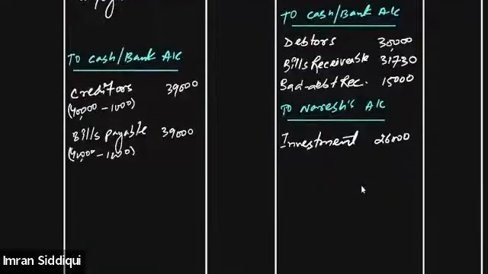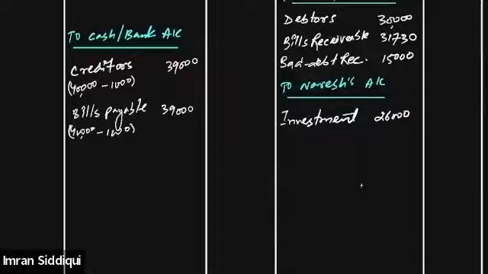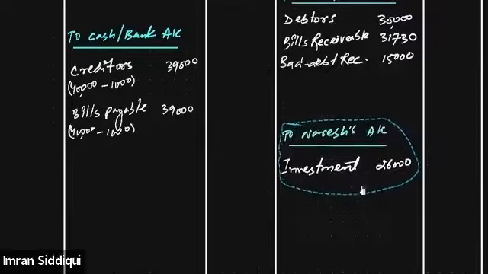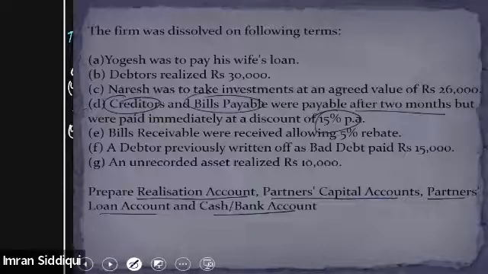Okay. Then one more point is here. So we need to just drop it down. Just a minute. Okay, moving on to the next adjustment. The next adjustment is unrecorded asset realized.